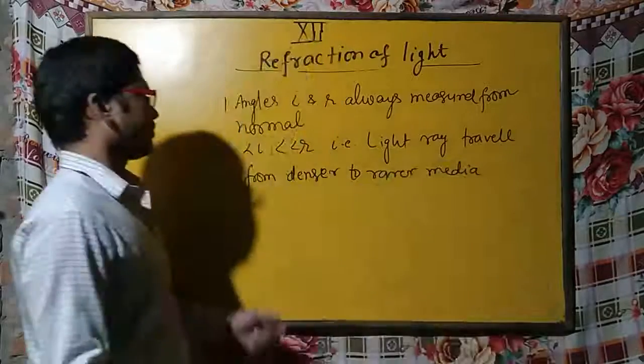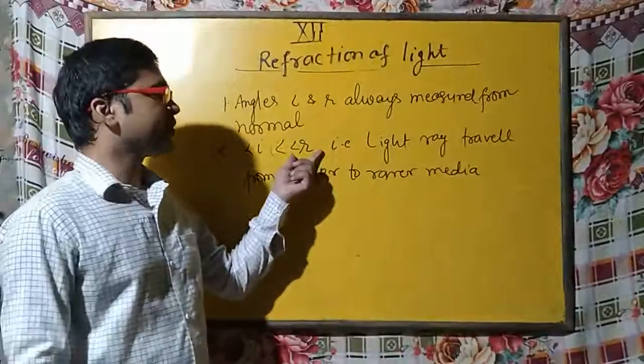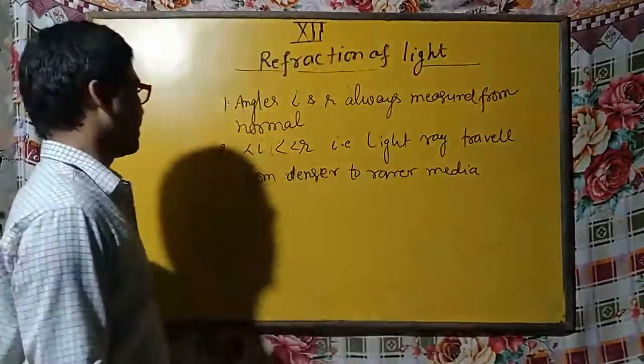You can see here, if angle I, the angle of incidence, is less than angle R, it means light ray travels from denser to rarer media.